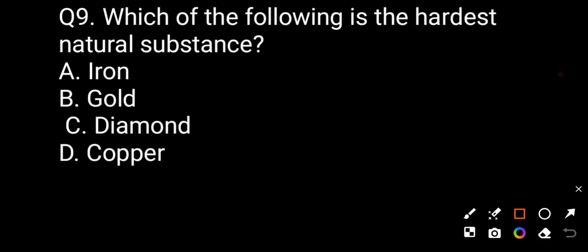Now question number nine. Which of the following is the hardest natural substance? Option A iron, option B gold, option C diamond, option D copper. The correct answer is diamond. Diamond is the hardest natural substance.